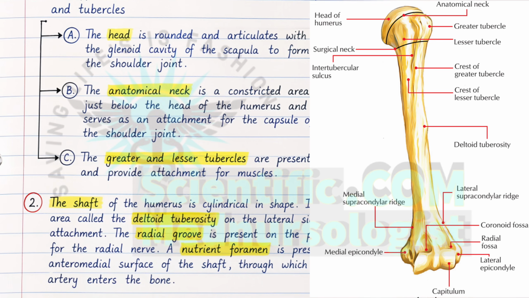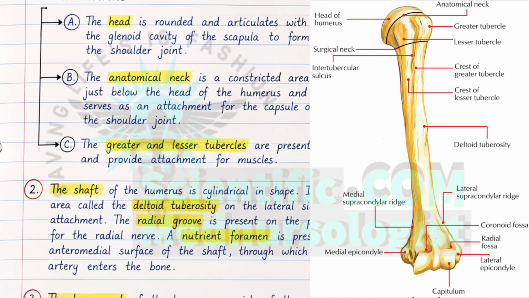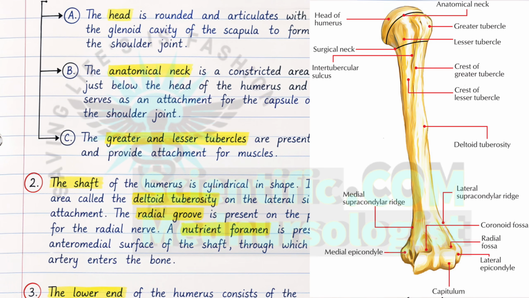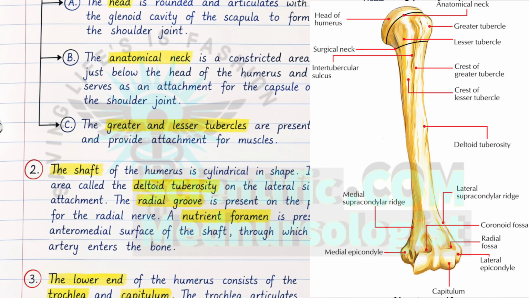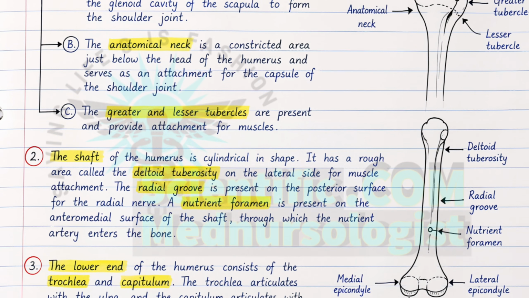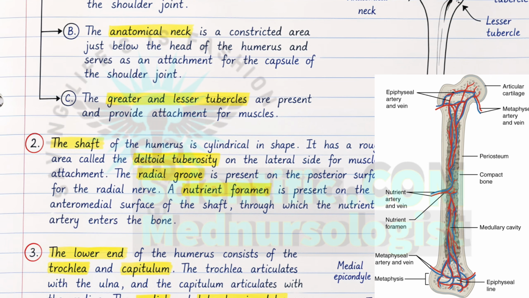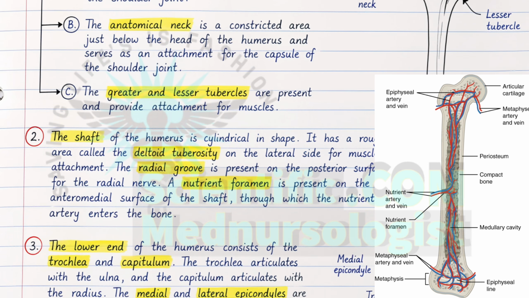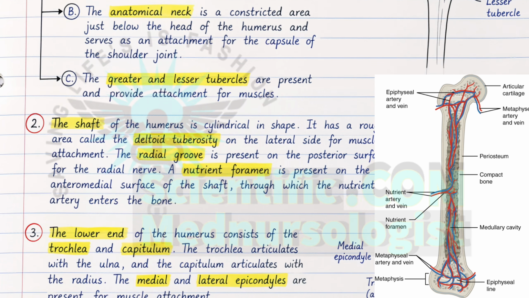And now the shaft of the humerus is cylindrical in shape. On the lateral side, there is a rough area called the deltoid tuberosity, where deltoid muscle will get attached. On the posterior surface of the humerus, there is a radial groove through which the radial nerve passes. On the anteromedial surface, there is a nutrient foramen, that is a hole through which the nutrient artery enters the bone and gives the blood supply to the bone.